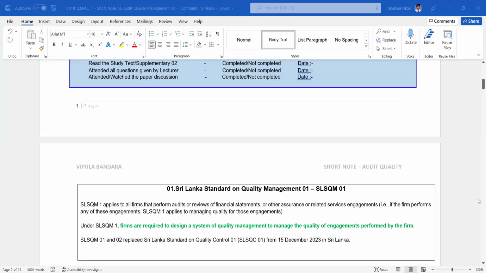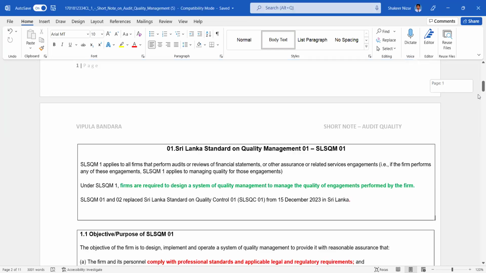We are going to start the audit quality management, the SLSQM 1, SLSQM 2, and after that, SLAUS 220, and the audit management framework for the national level. So, right, framework for audit quality. With that note, let me start the SLSQM 1.